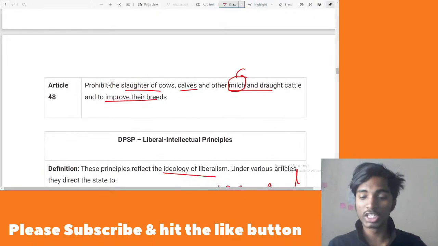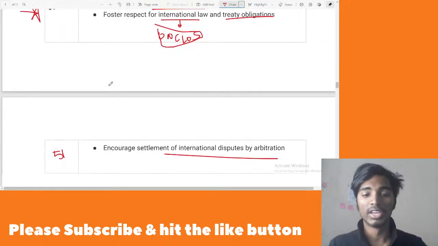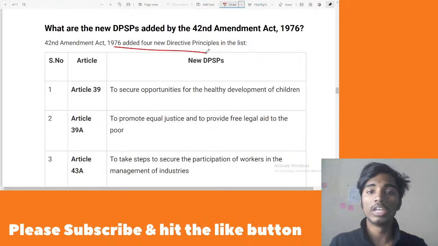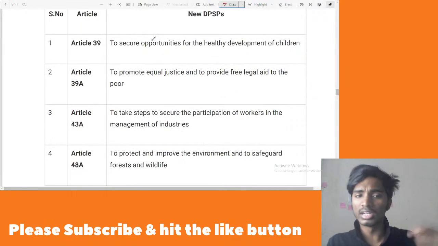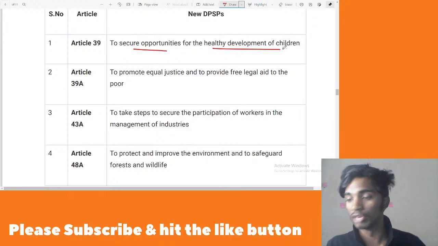What are the new DPSPs which were added by various amendments, especially the 42nd amendment? So 42nd amendment act added 4 DPSPs in the list. First one is Article 39. Under Article 39 there are a lot of directions, and this is one direction, that is to secure opportunities for the healthy development of children, number one.